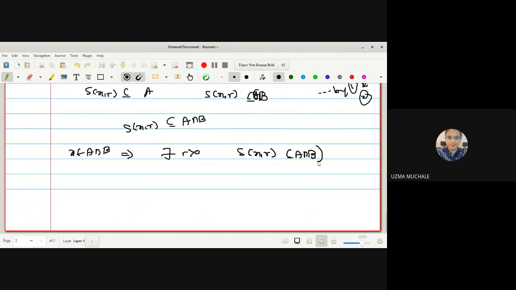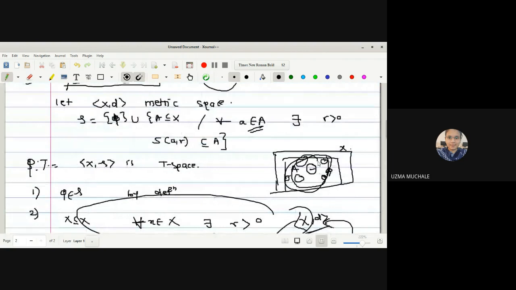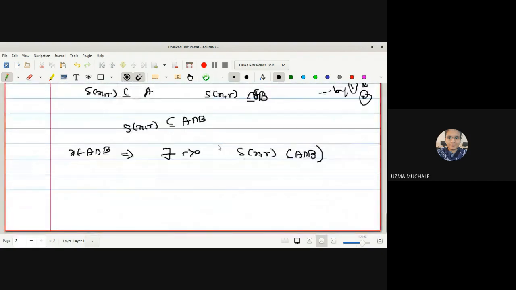So by definition of tau, what is the definition of tau? What does the definition say? By definition of tau, for all x belongs to A intersection B, there exists S(x,r) which is contained in A intersection B. Instead of capital A, we have A intersection B. So by definition of tau, it satisfies the second criterion of being a member of tau. There is a second criterion for being a member of tau, and if it satisfies this, we can say A intersection B is a member of tau.